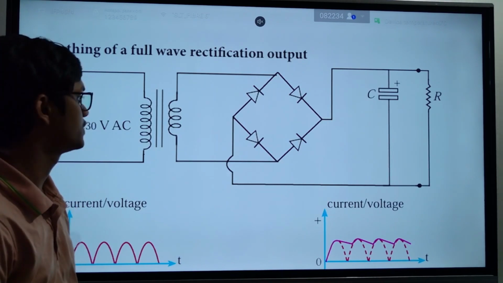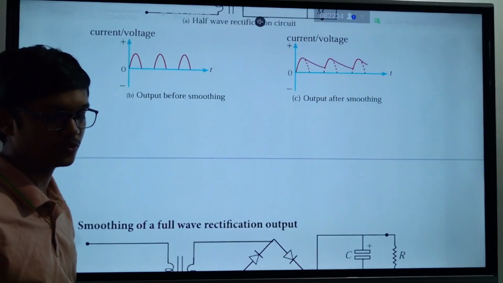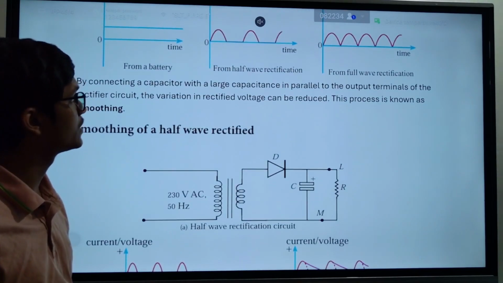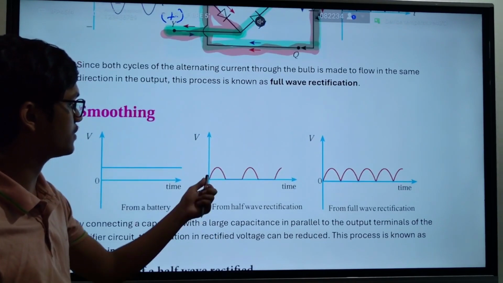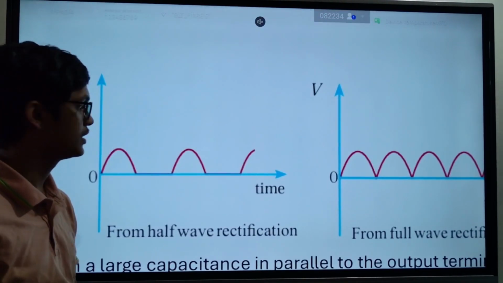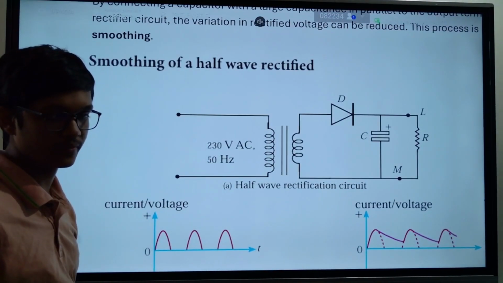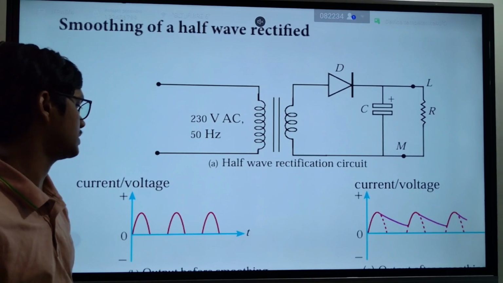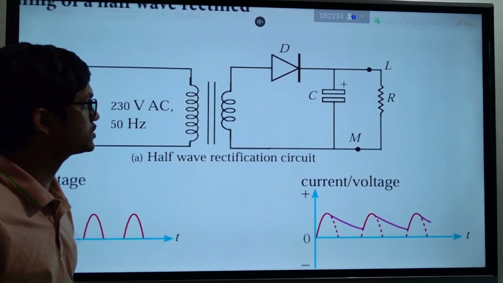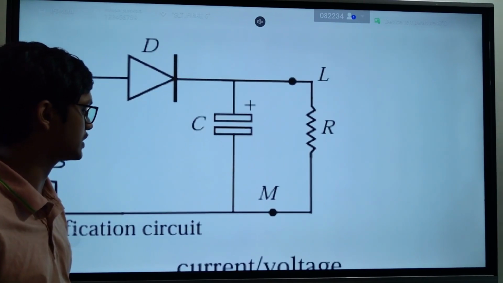Okay, so what happens when you use this capacitor is something like this. Now the problem, you see, our curve is like this in half wave rectification. Our curve is like that in full wave rectification. It increases and it decreases. Now what our capacitor does is, in our positive cycle, when our charge is high, when our current is high, it uses some of this current and charges the circuit.